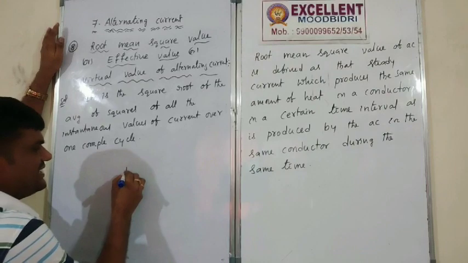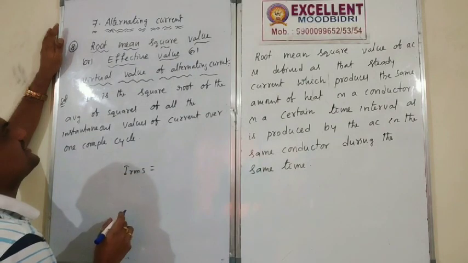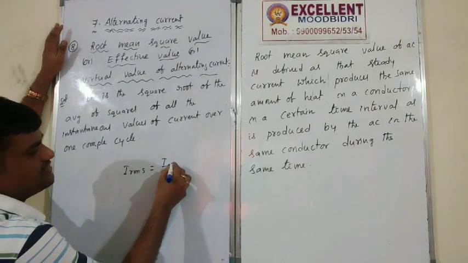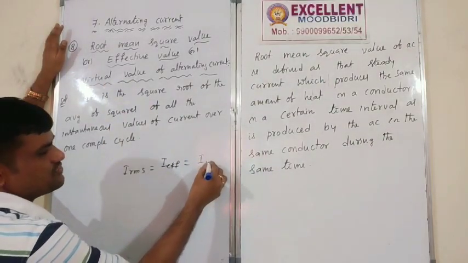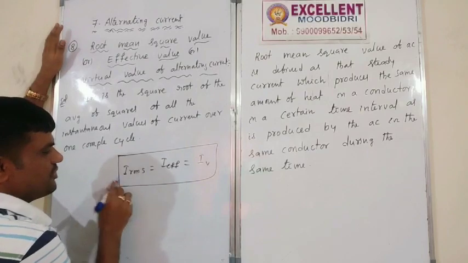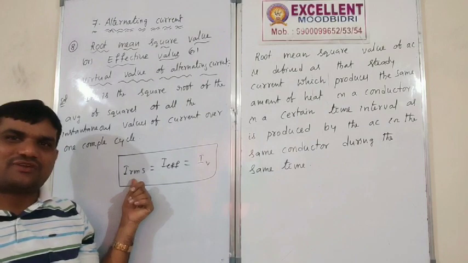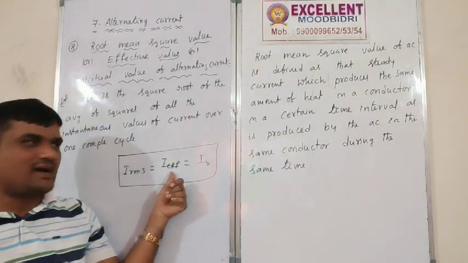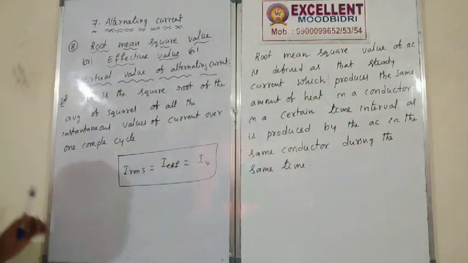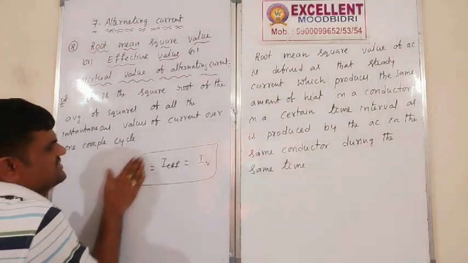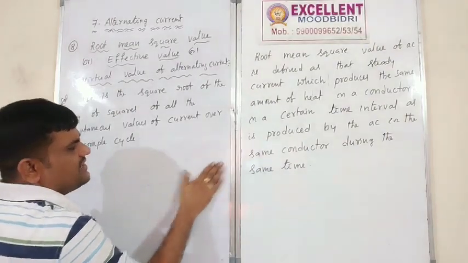Remember, here it is IRMS, or effective, or one more symbol, I virtual. All are the same, only the names differ. So IRMS, or I effective, or I virtual, all are the same. What is the meaning of IRMS current?